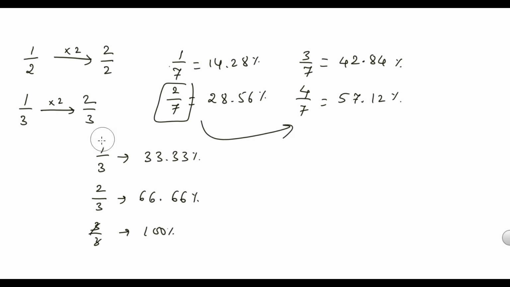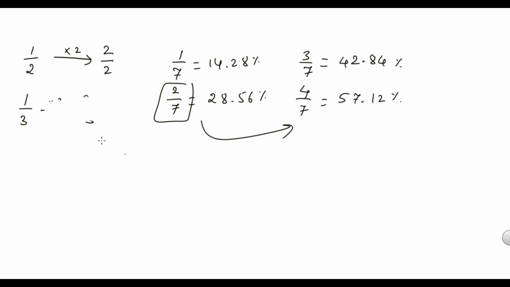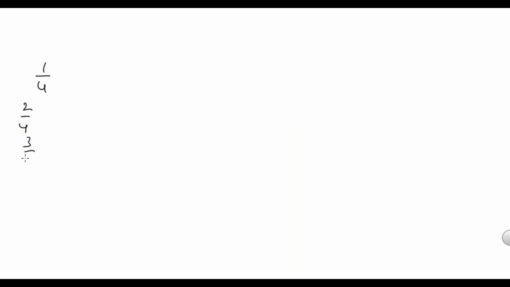Now if you have written 1 by 2, then after 1 by 2 you'll get 1. So 1 by 3 is done. After 1 by 3, you have to write the 2 by 3 value and 3 by 3 value. 1 by 4 is done. After 1 by 4, you should write this. Like 1 by 4 is done, you should write 2 by 4, 3 by 4. 1 by 5 is done, you should write 2 by 5, 3 by 5, 4 by 5. 5 by 5 means 1. 1 by 6 is done, you should write 2 by 6, 3 by 6, 4 by 6, 5 by 6.